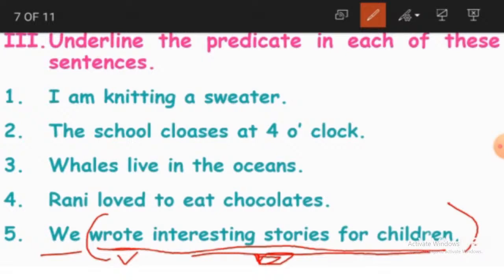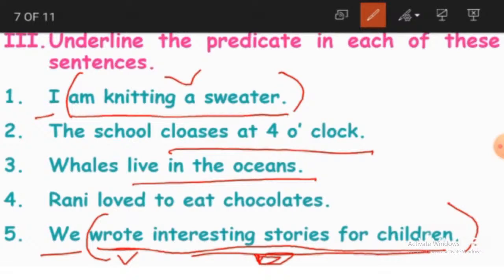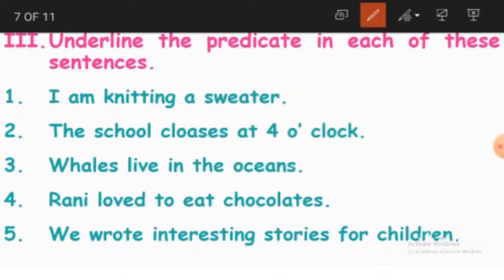Okay, so is it clear, children? So a predicate is the part of the sentence which has a verb in it, and it comes after the subject. So after the subject, the rest of the sentence in which the verb is included is called a predicate. See all this. Okay, clear? So you have to practice some types of sentences at home. Okay, children? Now we'll go to the next sentences.